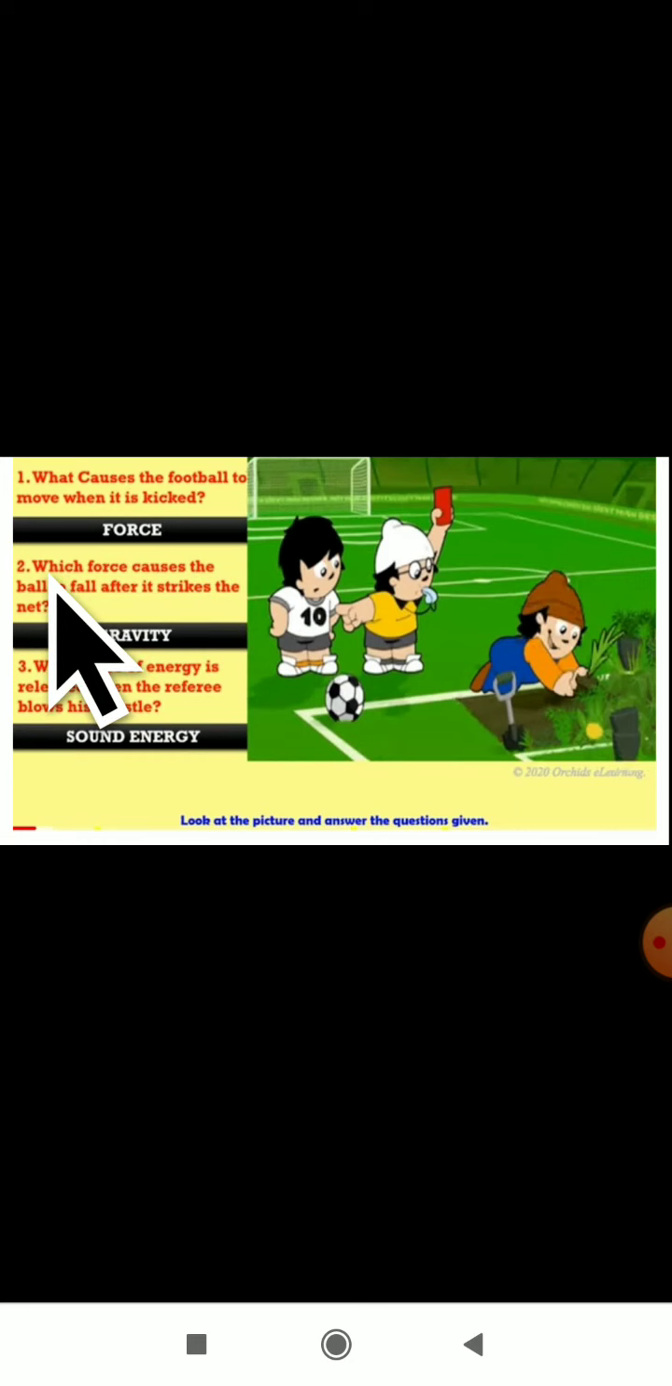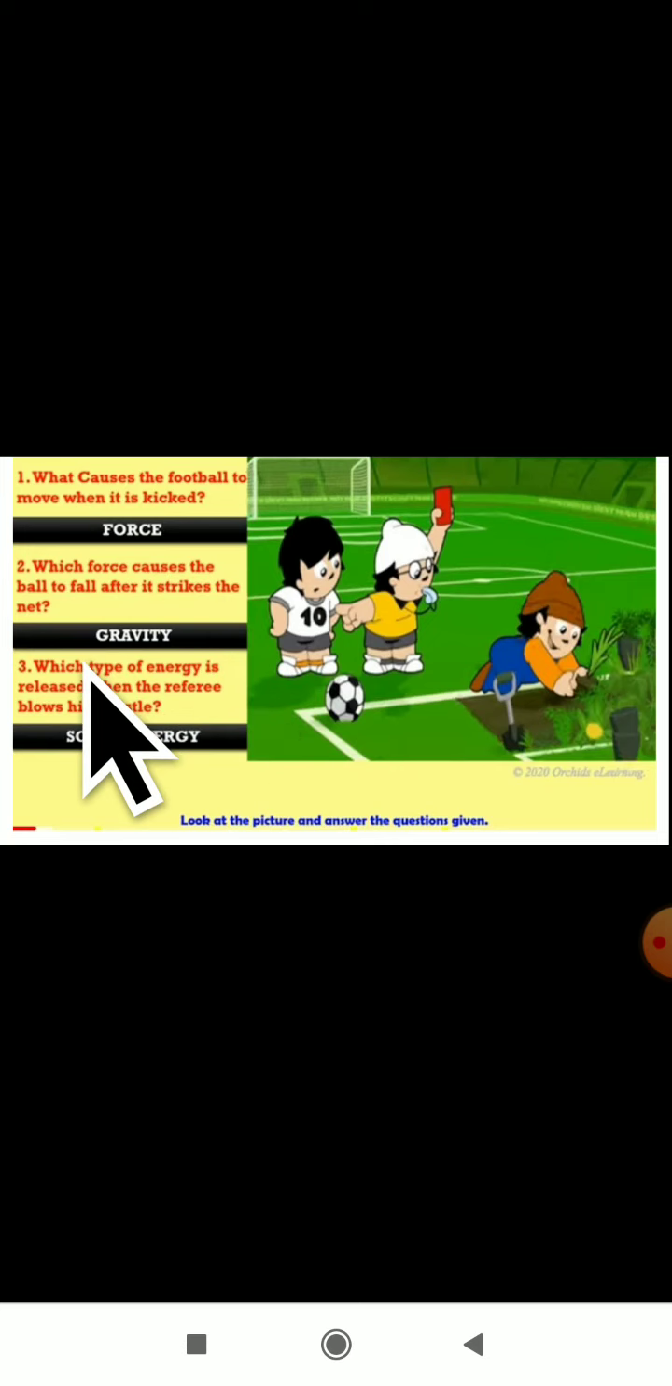The second question here is, which force causes the ball to move after it strikes the net? Yes, dear students, when the ball goes into the net, again it will come back to the earth's surface. So here the concept of gravity comes. In your 4th standard you have studied about the gravitational force. Which type of force? That is the gravitational force. When you strike the football into the net, it comes back to the ground because gravity pulls the ball towards the earth's surface.